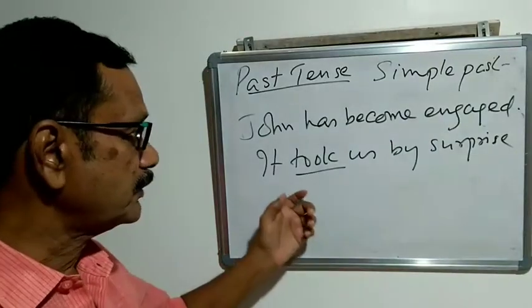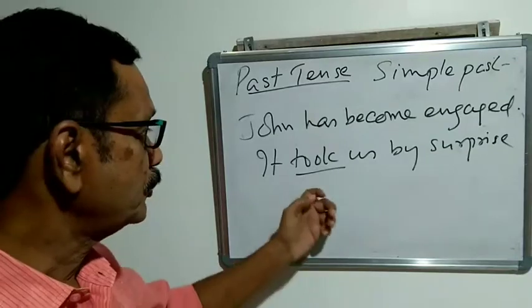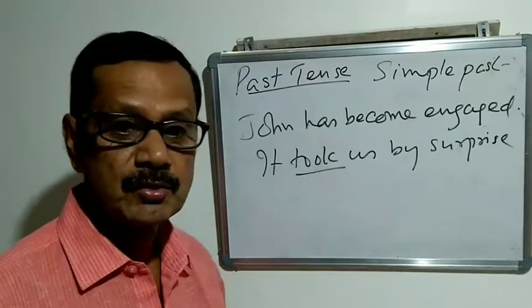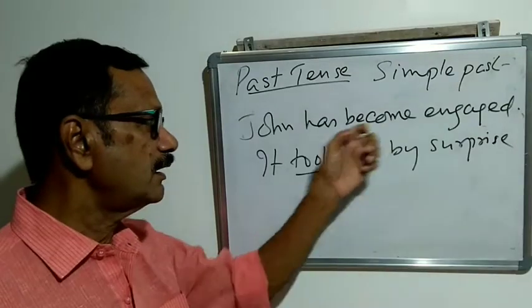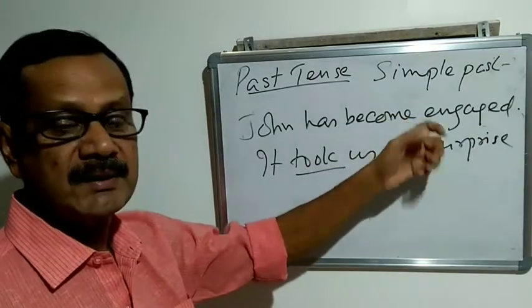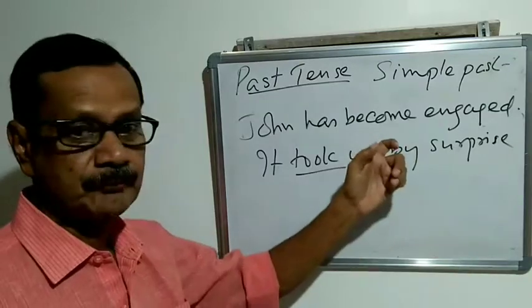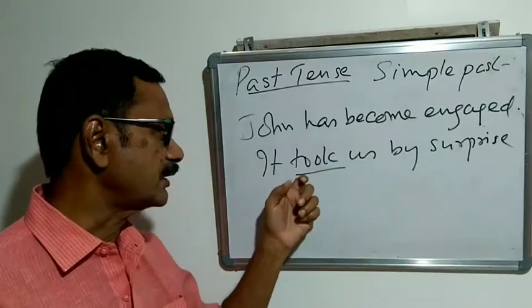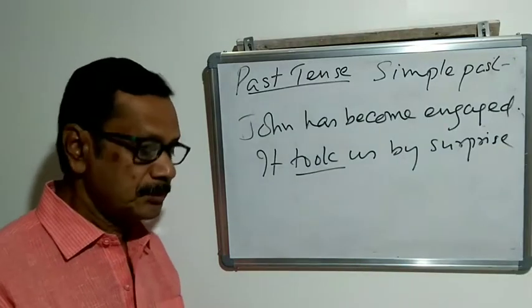They didn't expect John to be engaged soon. So it took us by surprise. The engagement of John took us by surprise. This engagement is the past time expression here, the language context. So in the next sentence we can use simple past.